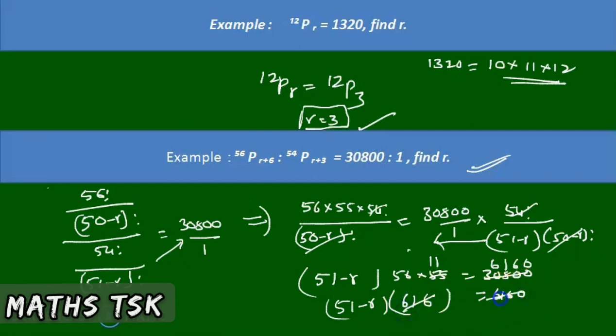So this gets cancelled with the 10. So 51 minus R is equal to 10. R is equal to 41. R is how much? 41 is the answer. R is equal to 41. So it's very clear, I think. So there's the problem many of them suffer. It looks like a bigger value, but while simplifying, we'll get through it very easily.